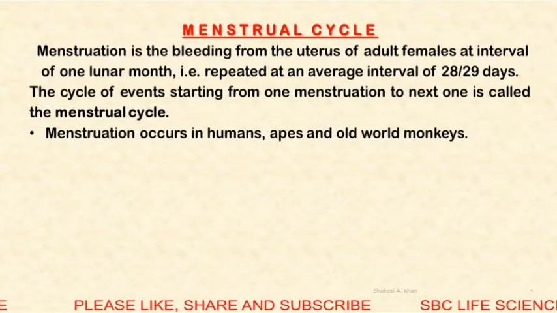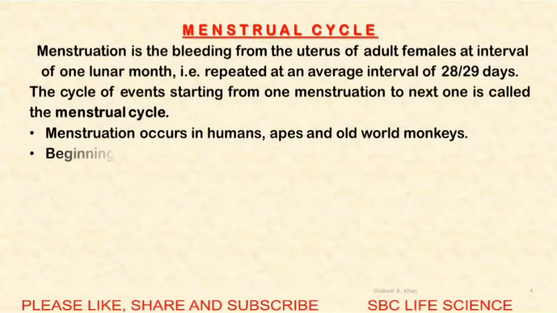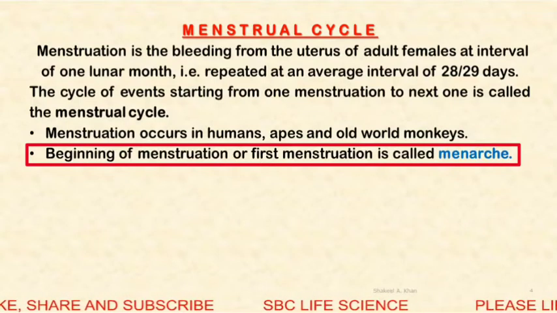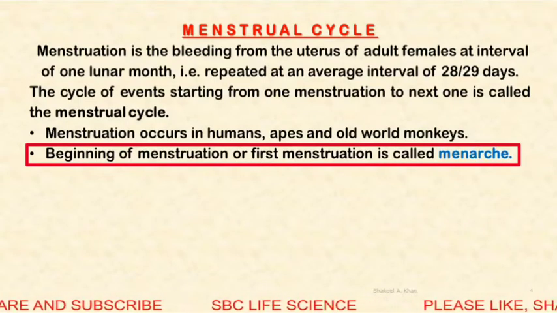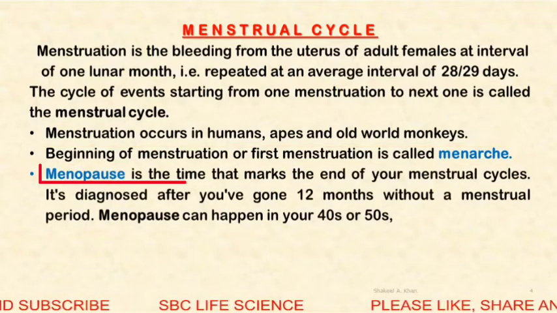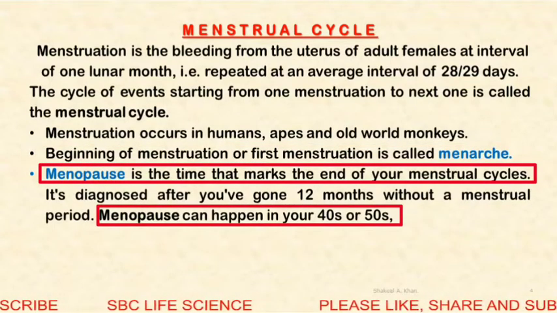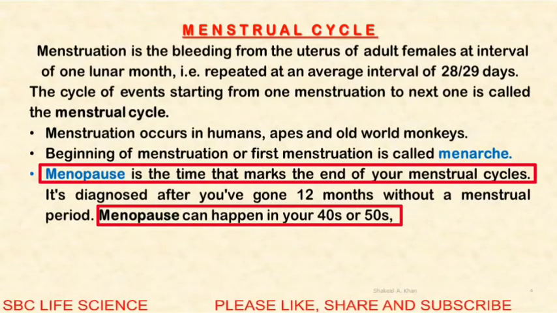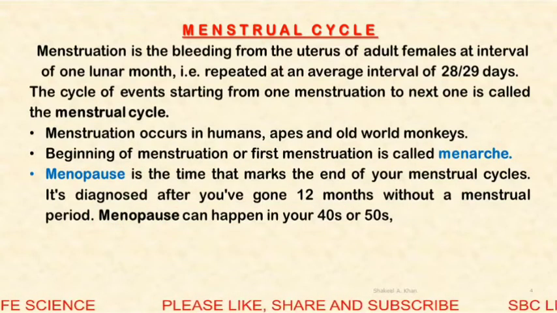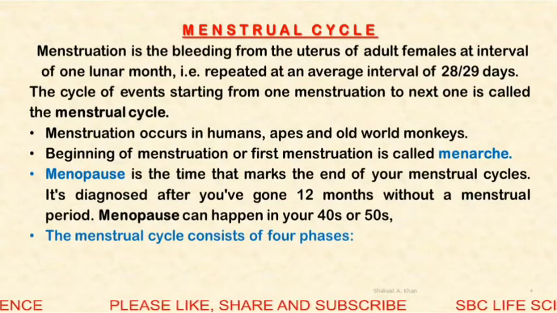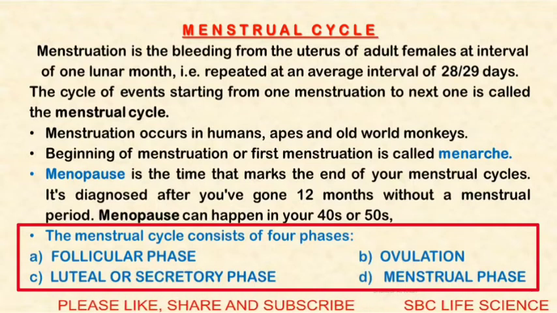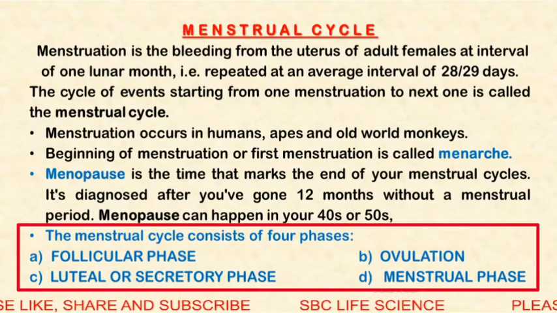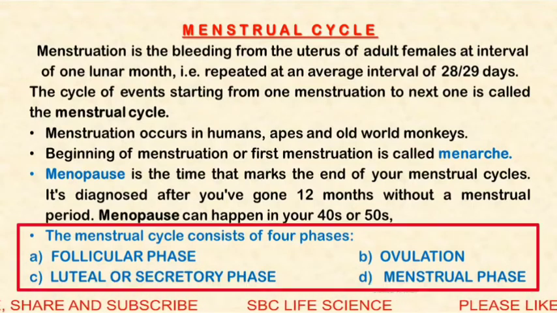Menstruation occurs in humans, apes and old world monkeys. The beginning of menstruation, or first menstruation, which occurs at the age of puberty, is called menarche. Menopause is the end of the menstrual cycle. This menopause occurs at the age of 40 to 50 years. The menstrual cycle consists of 4 phases. First is the follicular phase, second the ovulation phase, third the luteal or secretory phase, and fourth the menstrual phase.